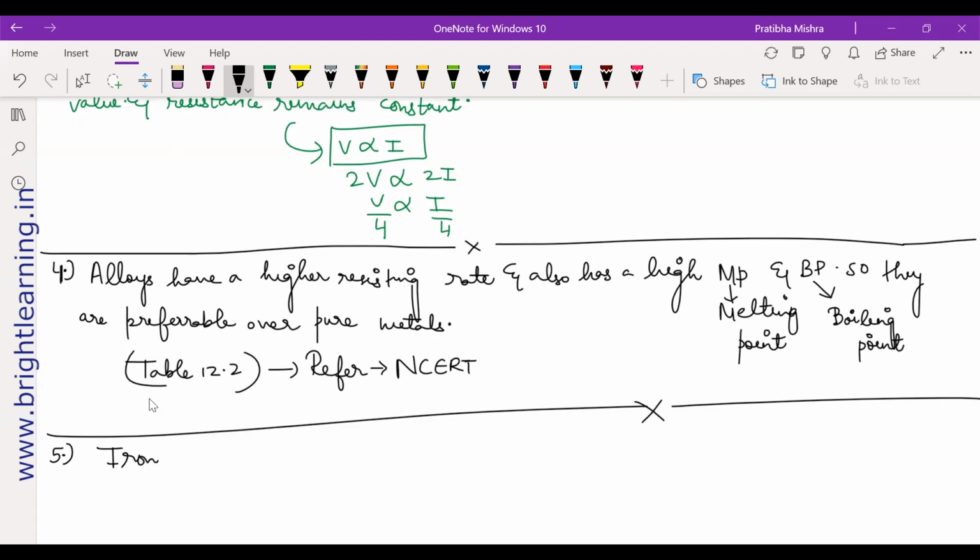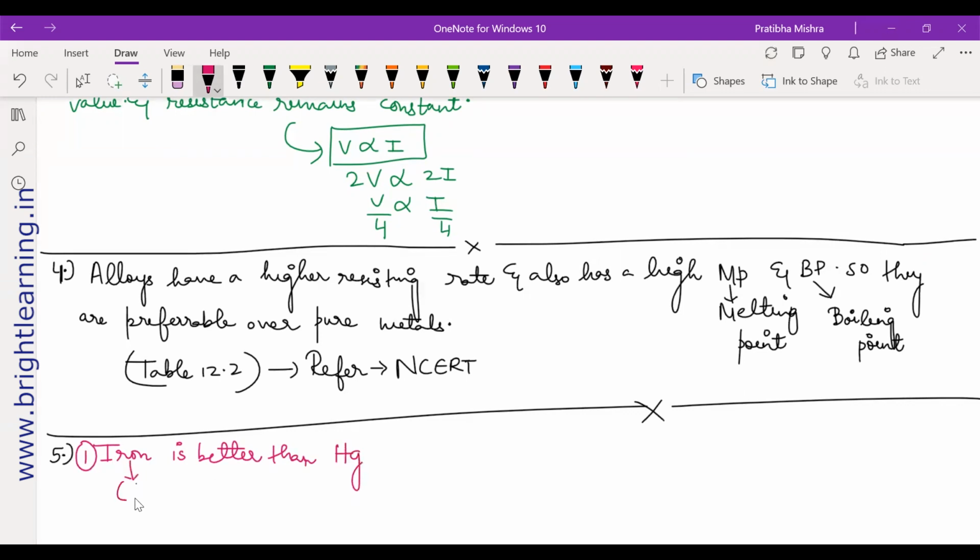Iron is better. Why iron is better than mercury? Ma'am, because the resistivity of iron is lower than the resistivity of mercury. Very good. So what is the meaning of resistivity? If resistivity is less, flow of electric current is more.